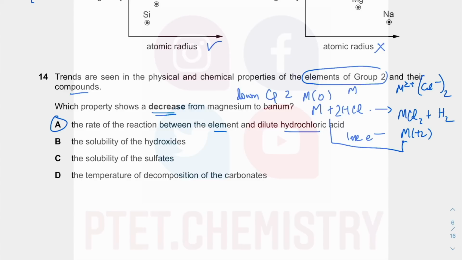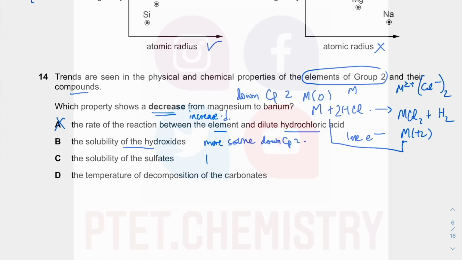Hang on. I shouldn't circle that. I just said that the rate will increase because it becomes easier to lose the outer shell electrons down group 2, right? So A is actually wrong, okay? The hydroxides become more soluble down group 2. This is a statement that you need to be able to state in AS. Same deal as that.